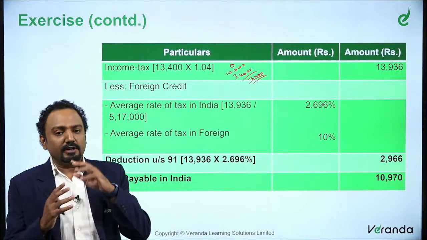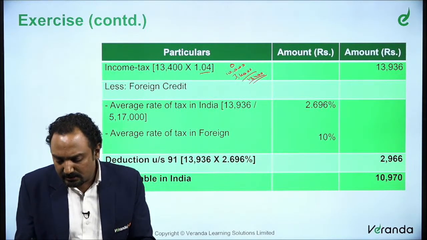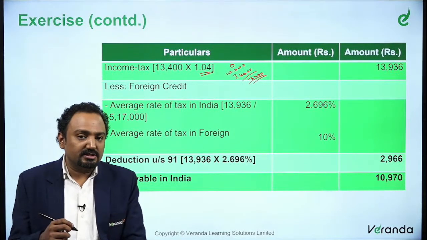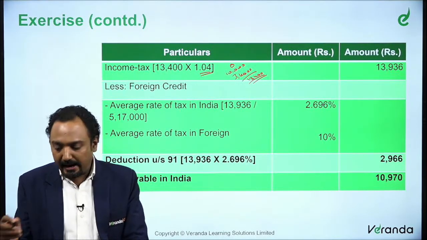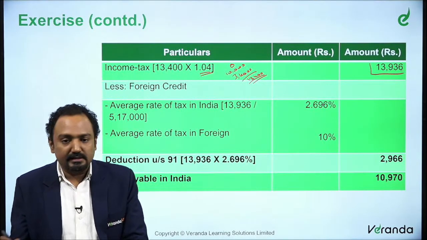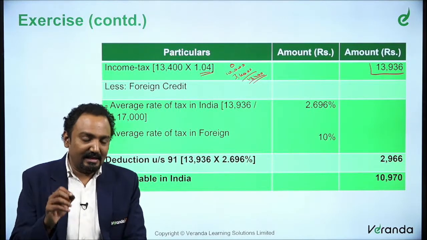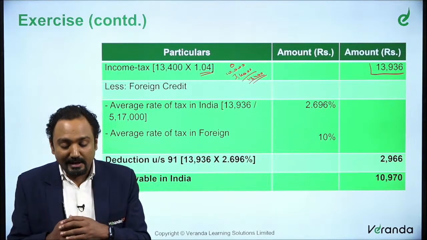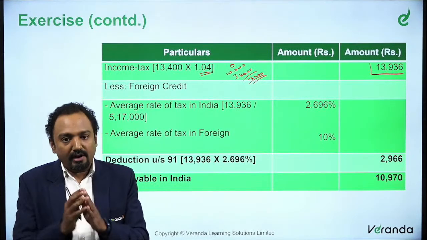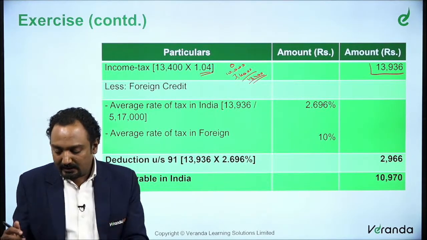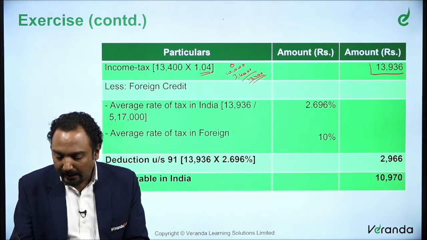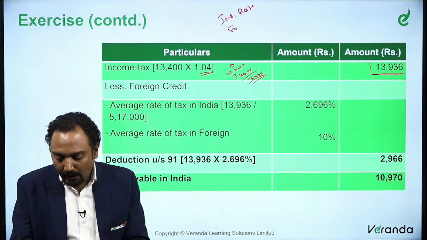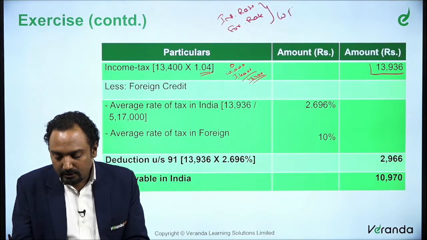So this 13,400 plus the education cess, surcharge and this health education cess of 4%. So you add that, you get 13,936. So this 13,936 includes foreign income for which you need to claim relief. So what is the procedure? You calculate the Indian rate. You also calculate the foreign rate. You take whichever is lower.